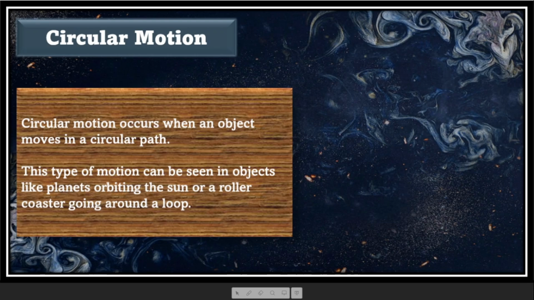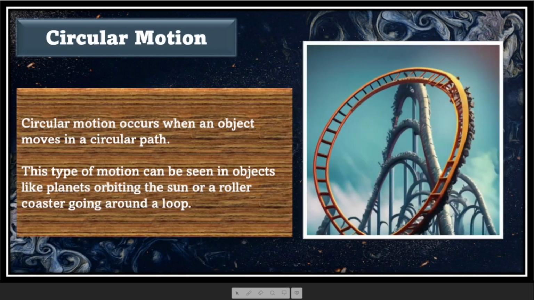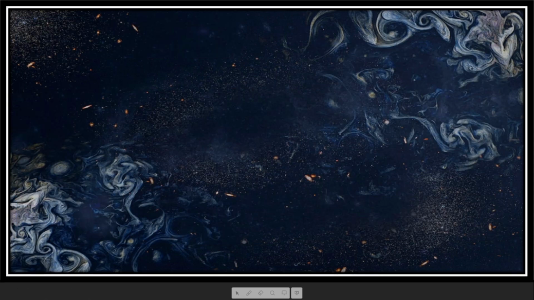So examples are the planets that are revolving around the sun and a roller coaster going around the loop. Can you see this is a roller coaster ride where the train moves all along the circular path? So this is also an example of circular motion.